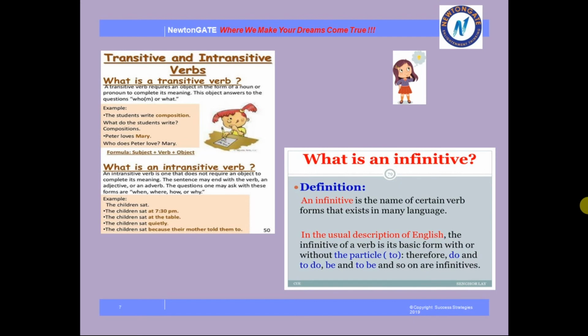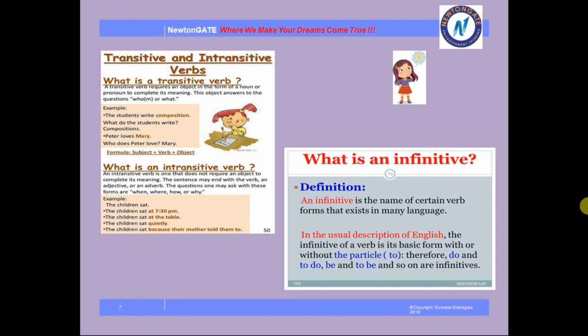Now, what is an infinitive? So we will know this definition. An infinitive is the name of certain verb forms that exist in many languages. In the usual description of English, the infinitive of a verb is its basic form, with or without the particle to.